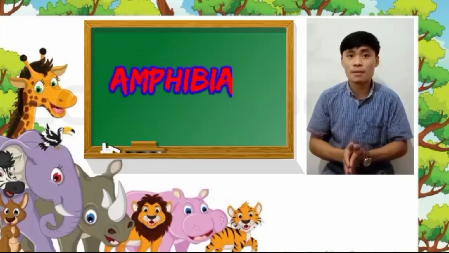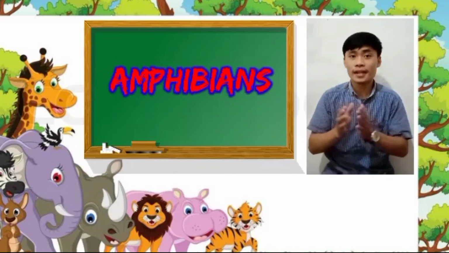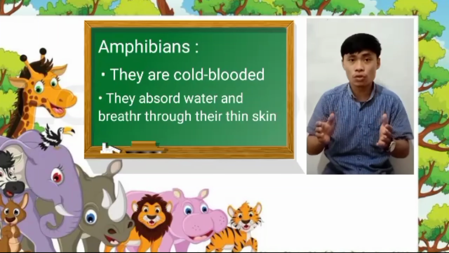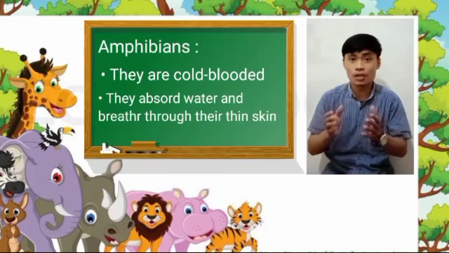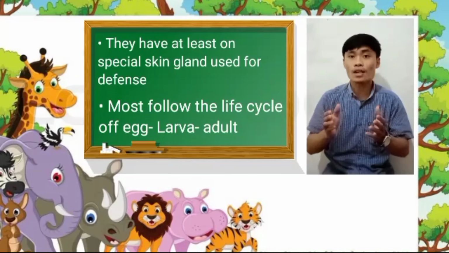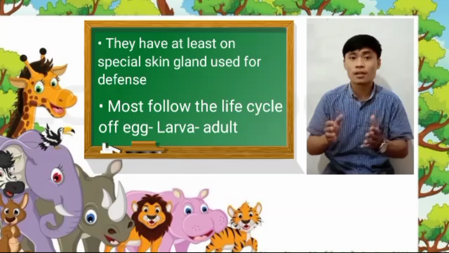Right, now I want to tell you about amphibians. So amphibians, they are cold blooded, and they absorb water and breathe through their thin skin. And also they have at least one special skin gland used for defense.